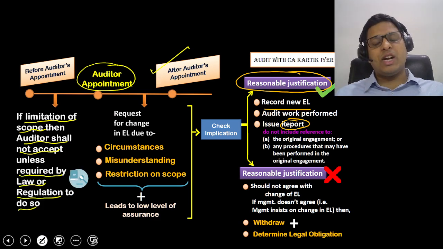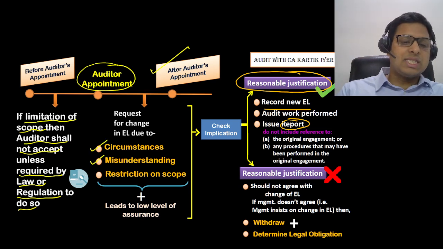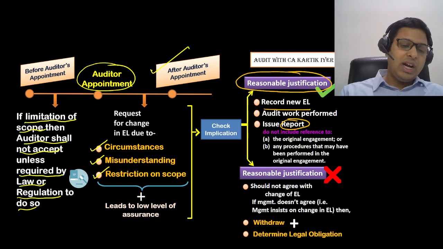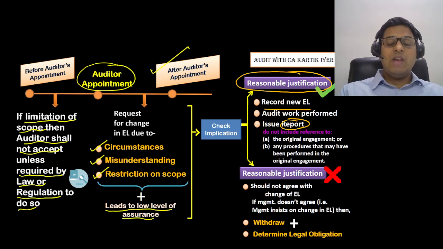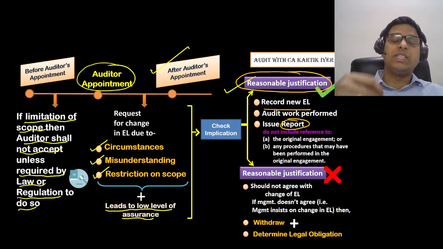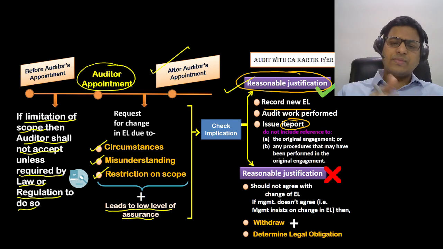It was a mistake from my side. Auditor should ask the client what are circumstances, what misunderstanding is there, what is the restriction or scope that the client is imposing, and the client has to be very clear in that. Auditor should then check whether it leads to lower level of assurance. If it leads to lower level of assurance, then in that case the auditor should ask the client for reasonable justification. If it doesn't lead to lower level of assurance, in that case the auditor can easily accept the change